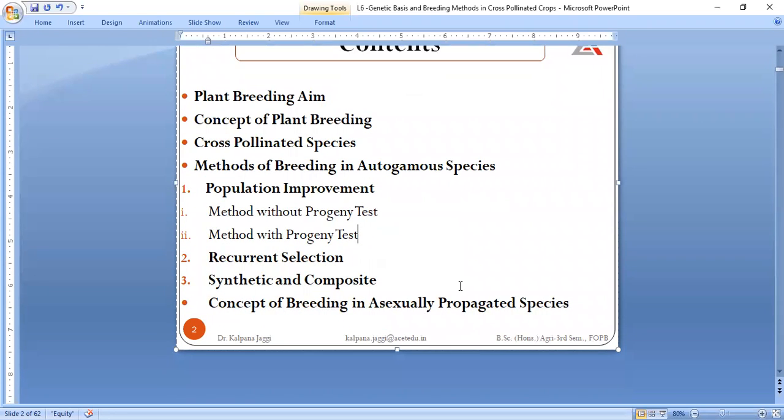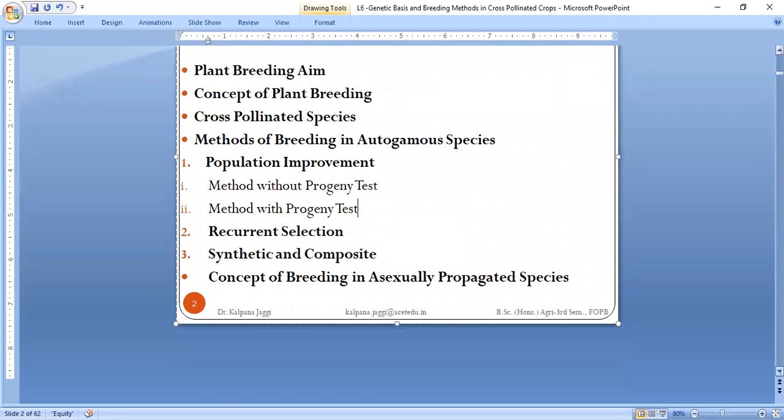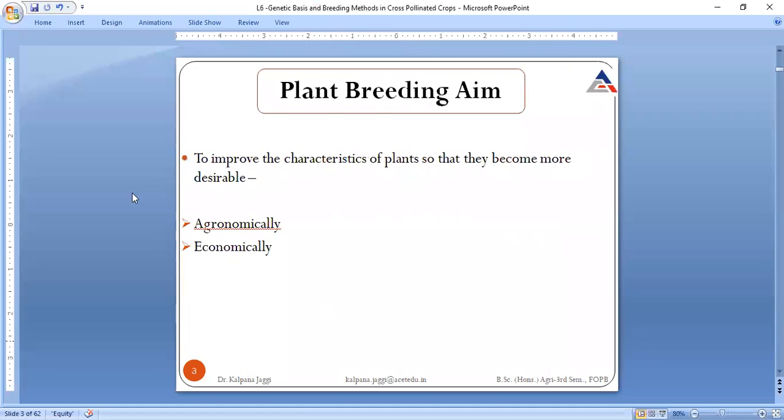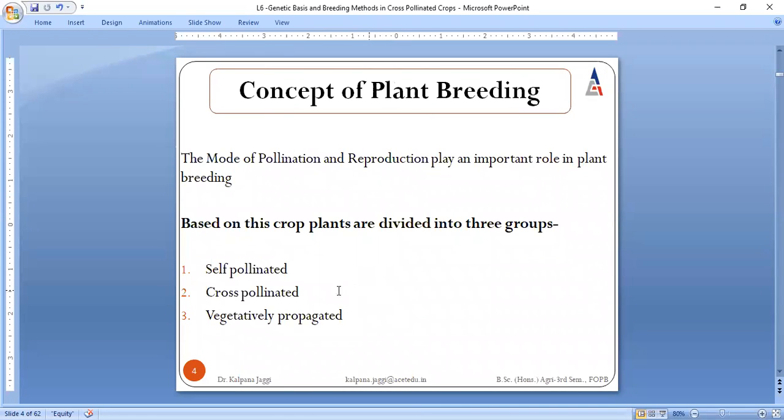So coming to the very first topic, that is all about plant breeding aim. This is already clear to you all, like plant breeding aim is what? It is meant to improve the characteristics of the plants. And if it is meant to improve the characteristics of the plants, then plants can be improved in two terms, either agronomically or economically, right? This we discussed last time also.